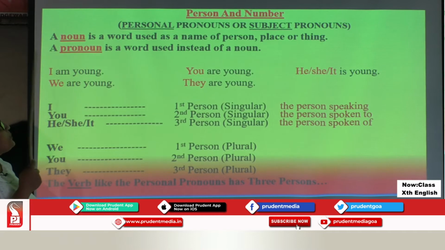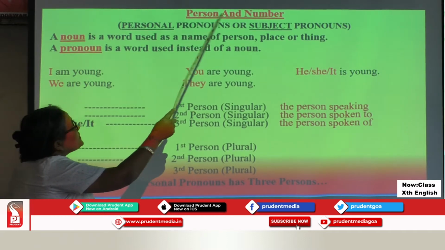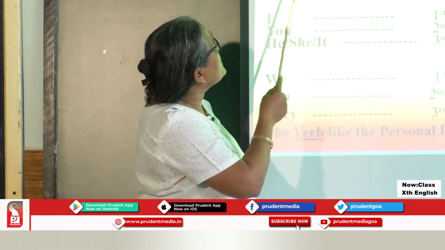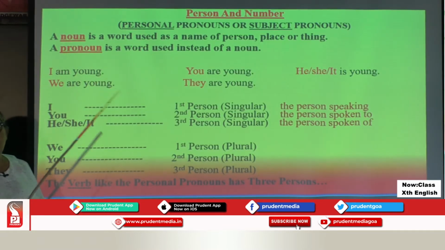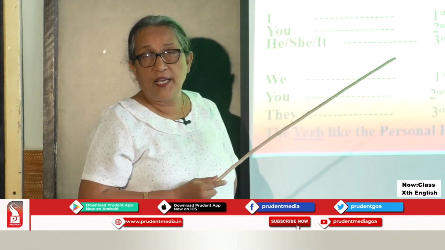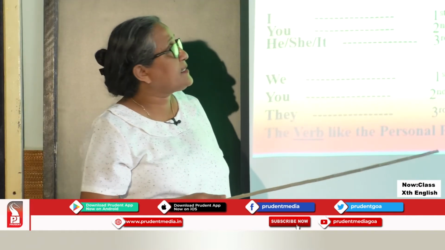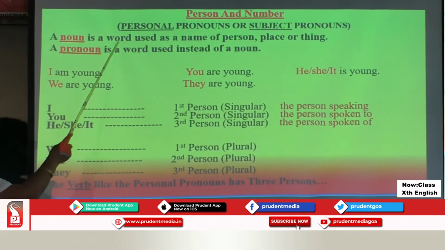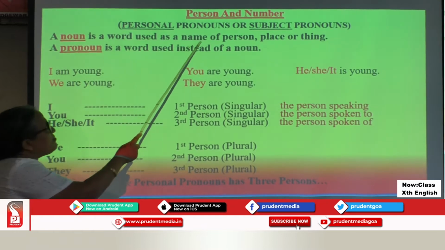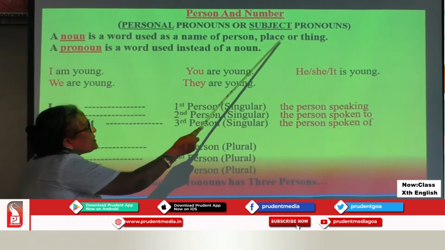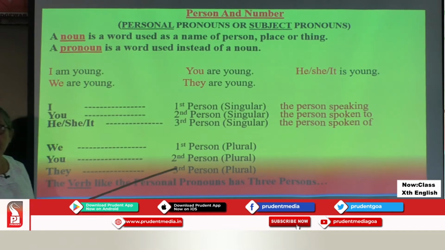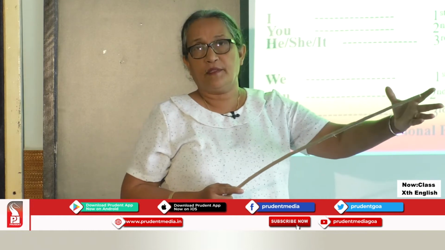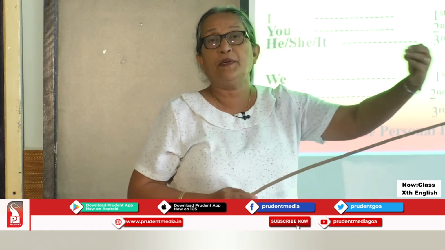topics. And the first topic I want to revise is person and number. To reach person and number, let us first revise what is a noun. You've learnt it in class 4, class 5, class 6, time and again. What is a noun? A noun is a word used as a name of person, place, or thing. It is a name. Anita eats an apple. Anita is a name, apple is a name.